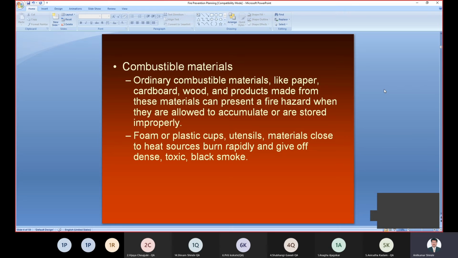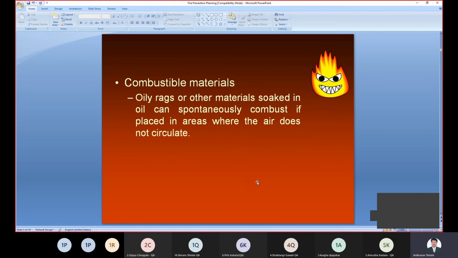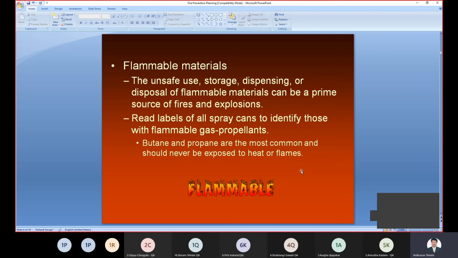So first we can identify all these things. With the combustion material, we should keep it in a proper manner to avoid the problem. There are different combustion materials. Maybe oily rags, or other material soaked in oil, may cause a fire. It is potentially combustible if placed in areas where air does not circulate. Right. So this is the combustion material.